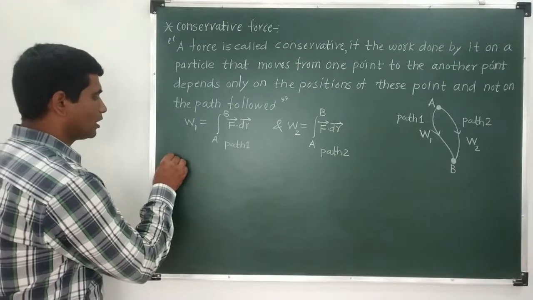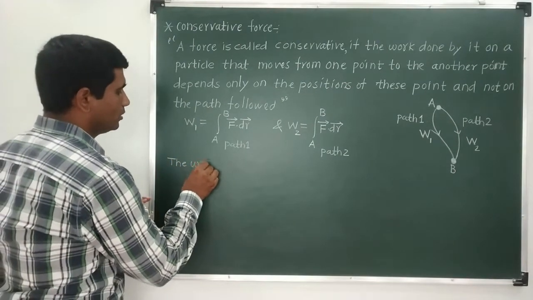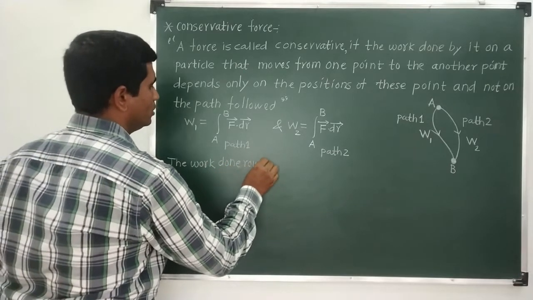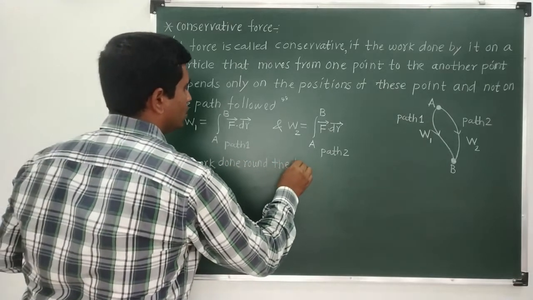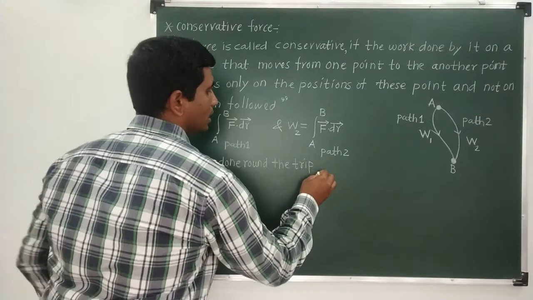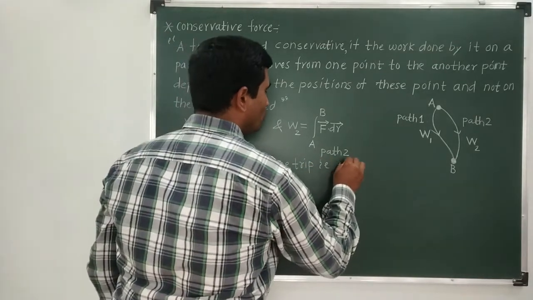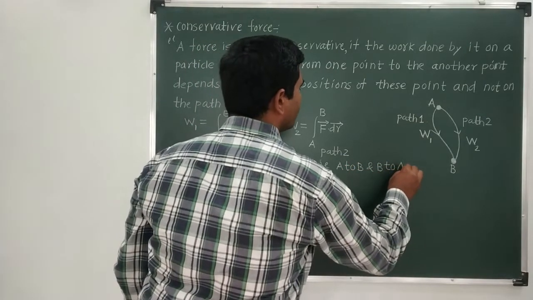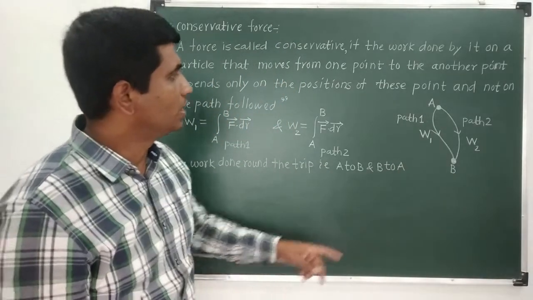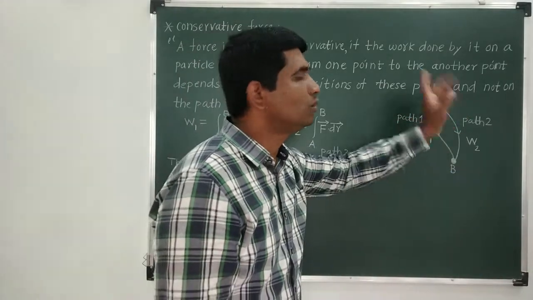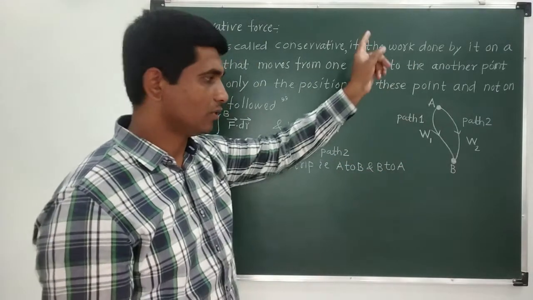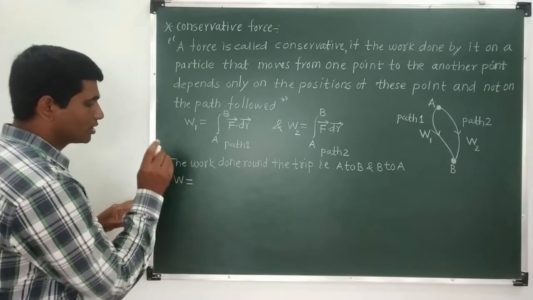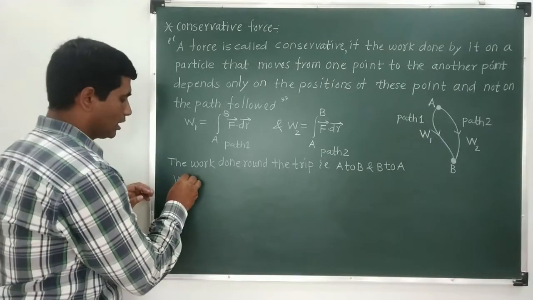Okay, now what we are trying to show here is the work done round the trip, that is A to B and B to A. Okay, so the work done from A to B and B to A, that is a round trip. That we need to find out, and we have to show that this work done comes out to be 0. So we will try to find that out.